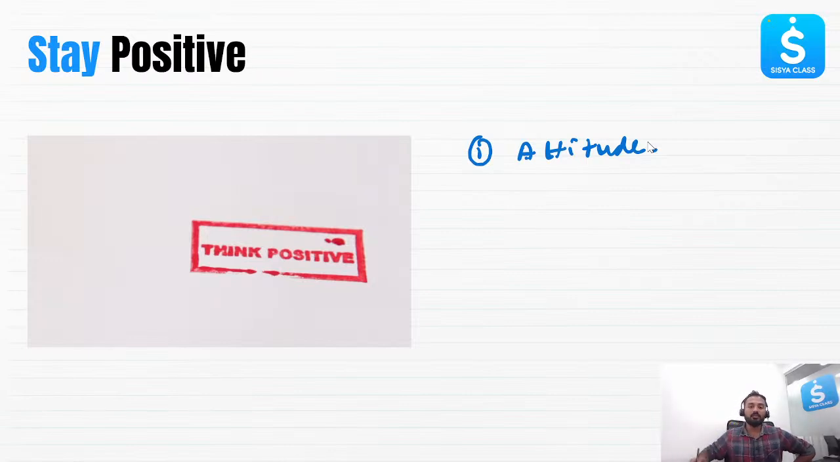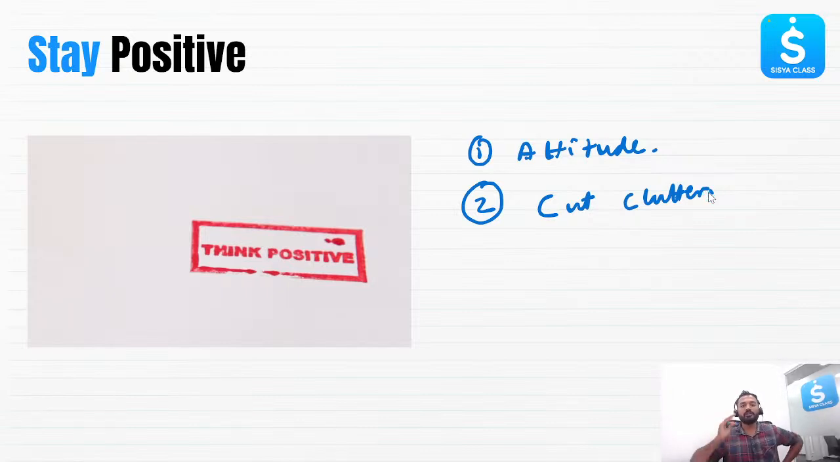Now, the second thing is very, very important. Cut the clutter. Stay away from social media. Stay away from toxic friends. Cut the clutter, beta. There will be a lot of friends whom you call. They'll say, "Oh, my complete syllabus has been completed. I'm going through three or four revisions. This is my fourth revision."